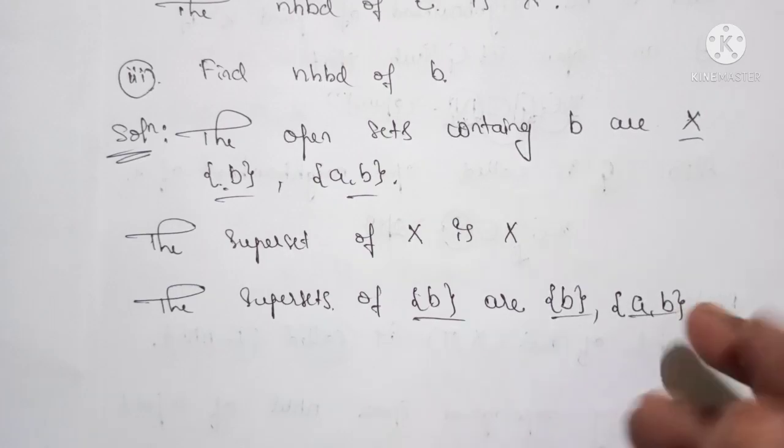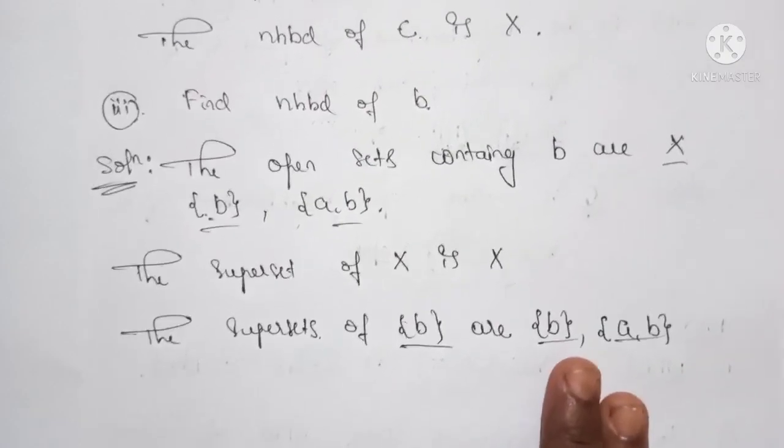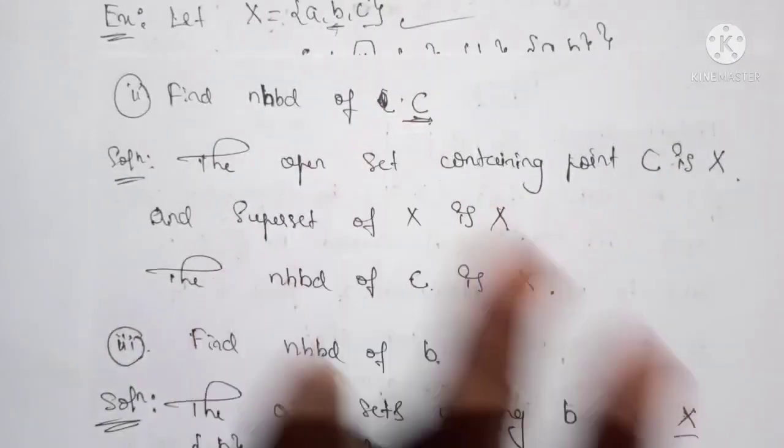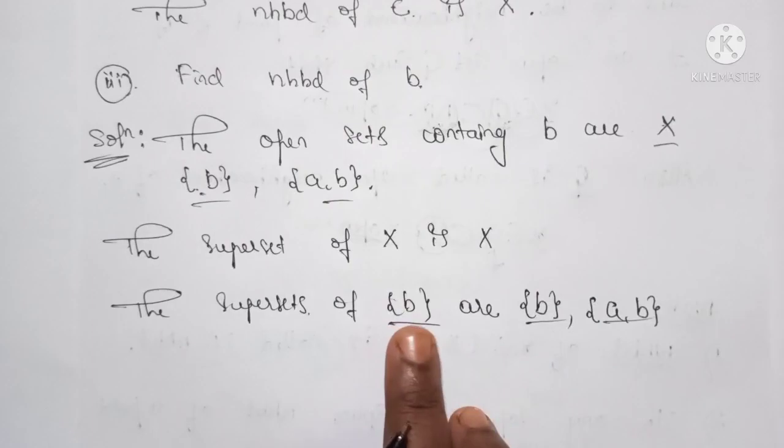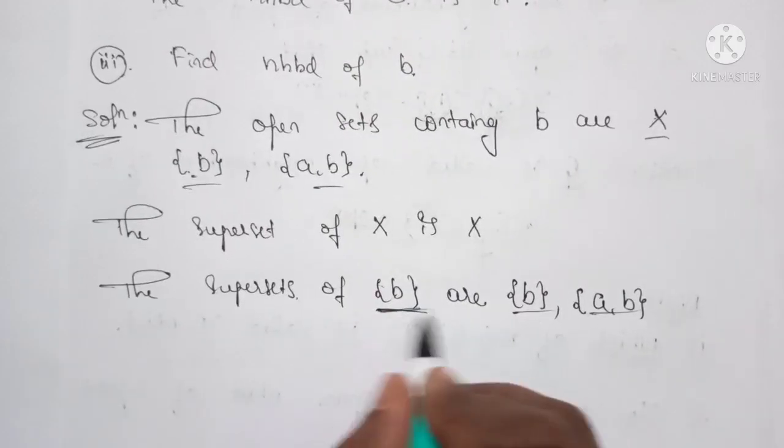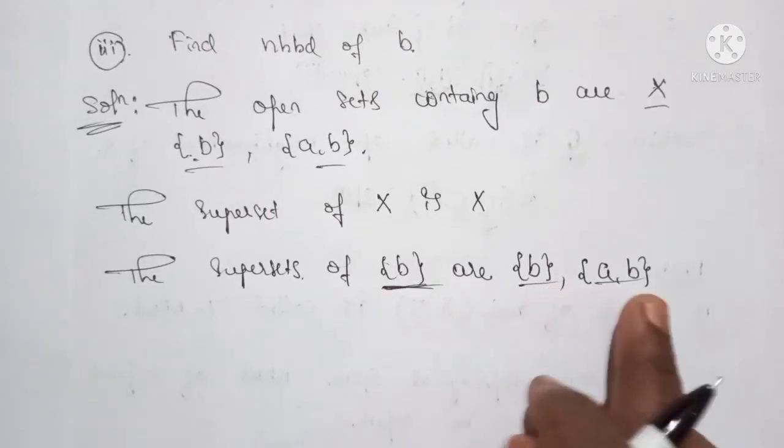So we have to just write all the possible subsets of X which contain this set B. B, A comma B.